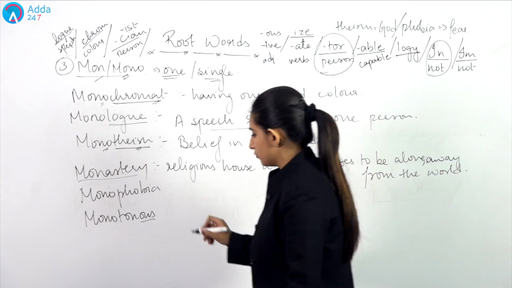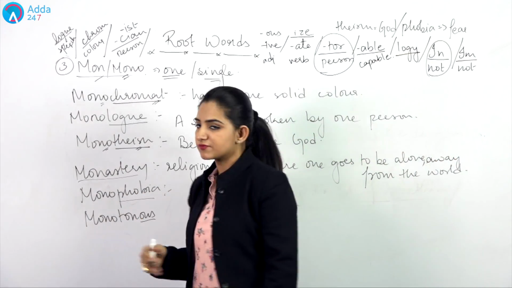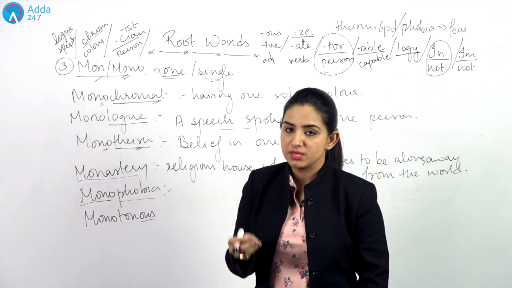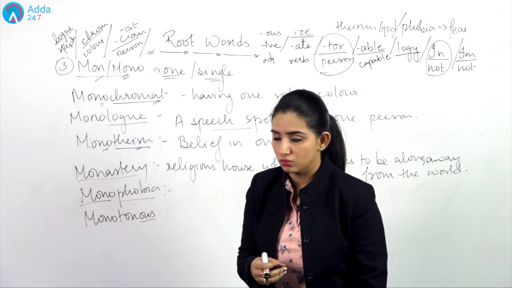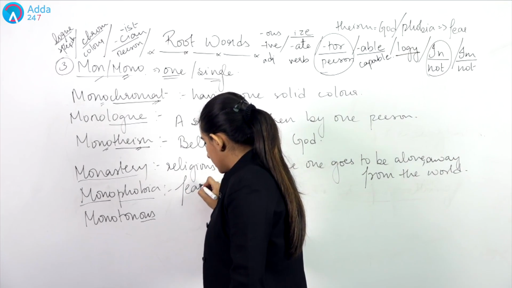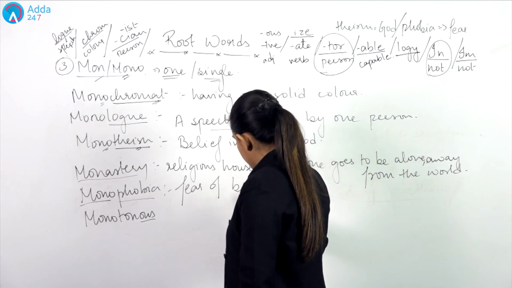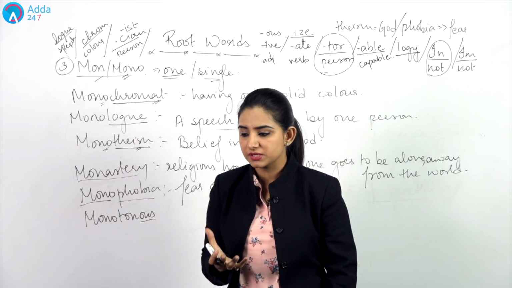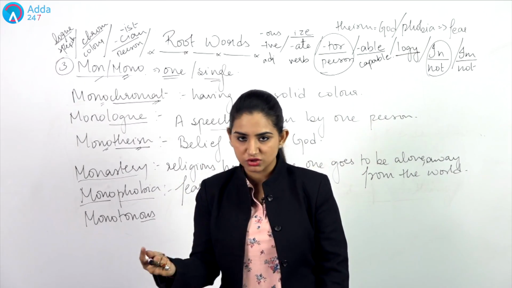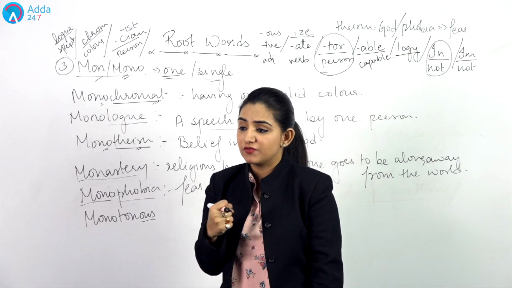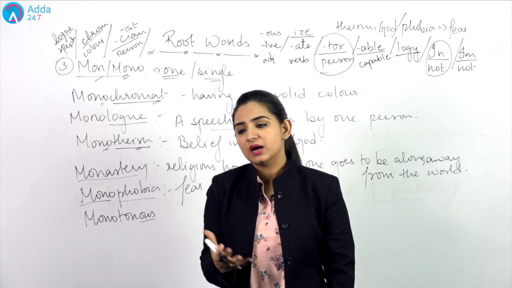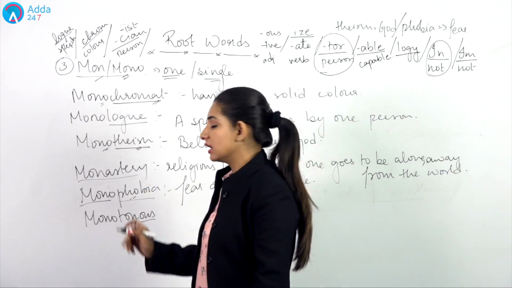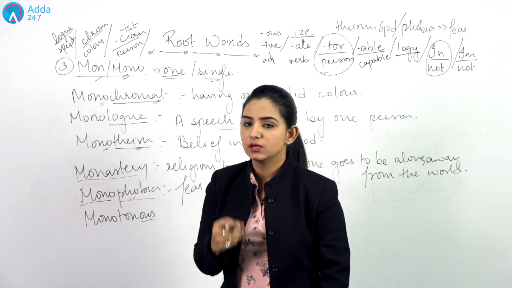Then we have the word monophobia. As I told you, phobia means fear. Mono means single or one. Monophobia means the fear of being alone. Some people have this fear, they cannot live alone, not because of the ghost or something, they cannot stay alone. They feel uneasy when they are alone, they feel that nobody is around, and that is a fear that defines it, monophobia, fear of being alone.